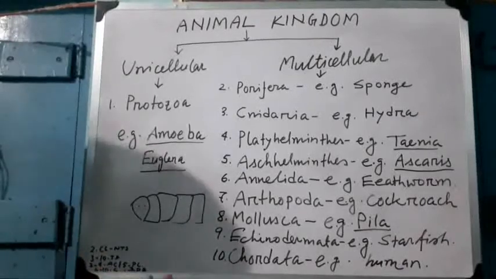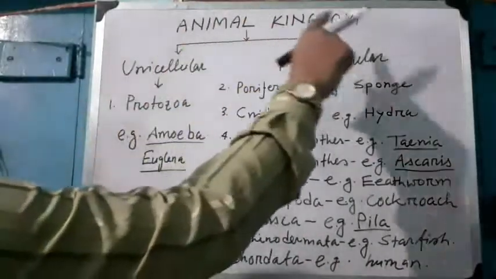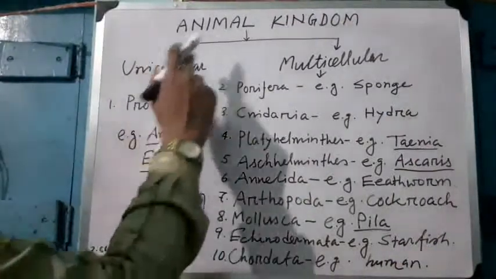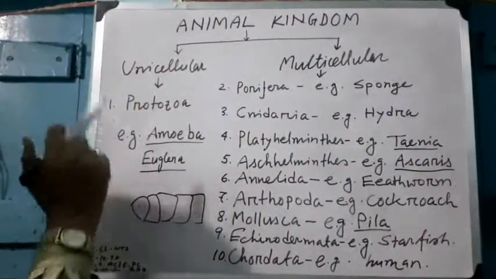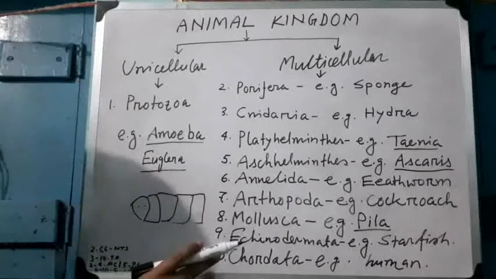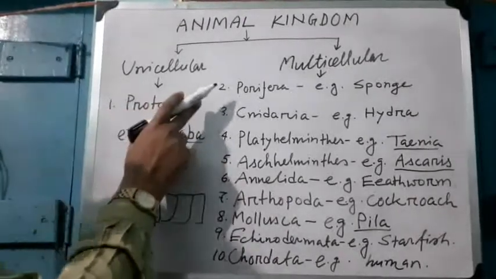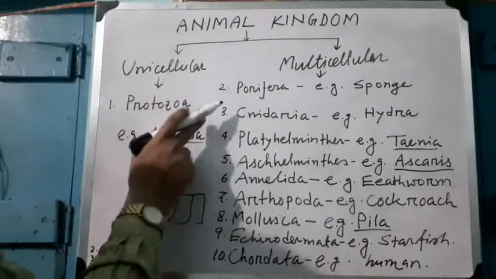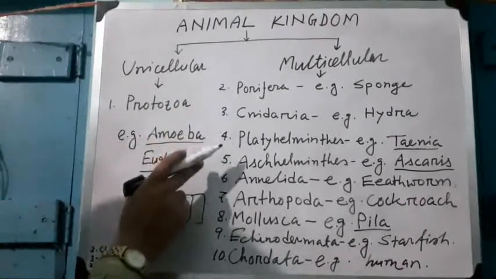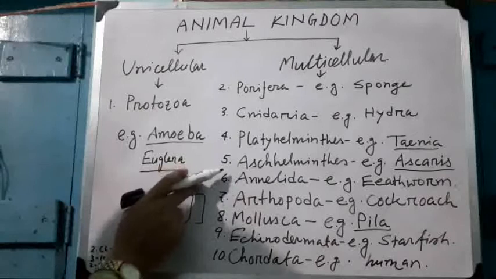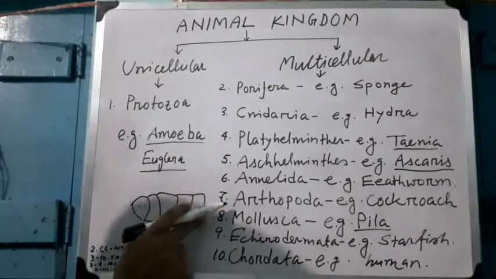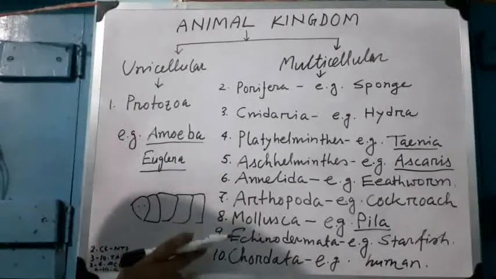Okay? So, we have seen here the animal kingdom, and we have seen here 10 phyla of animal kingdom. The 10 phyla are Protozoa, Porifera, Cnidaria, Platyhelminthes, Aschelminthes, Annelida, Arthropoda, Mollusca, Echinodermata, and Chordata.